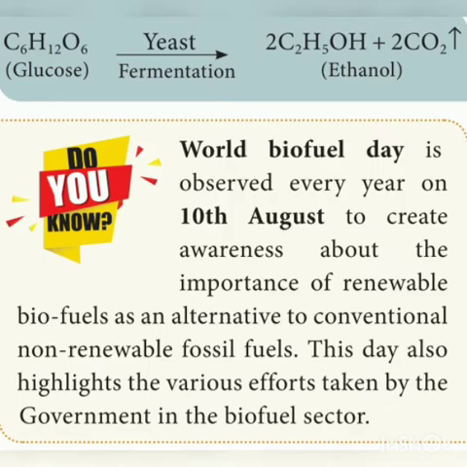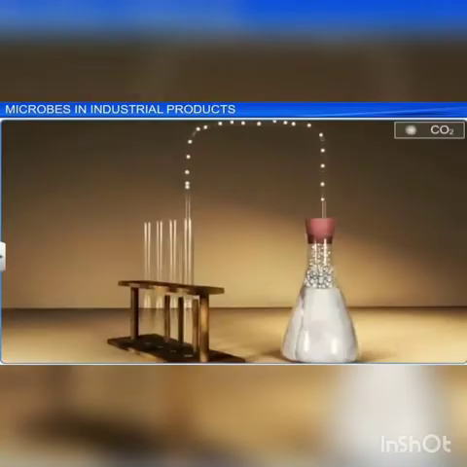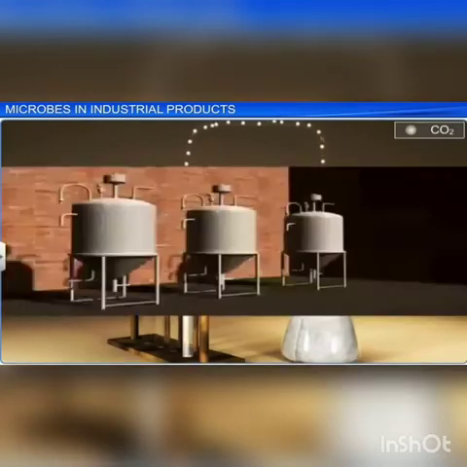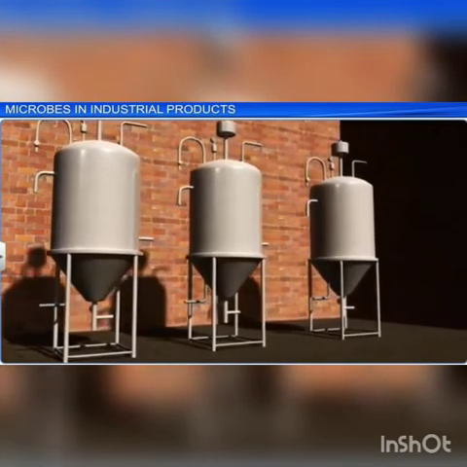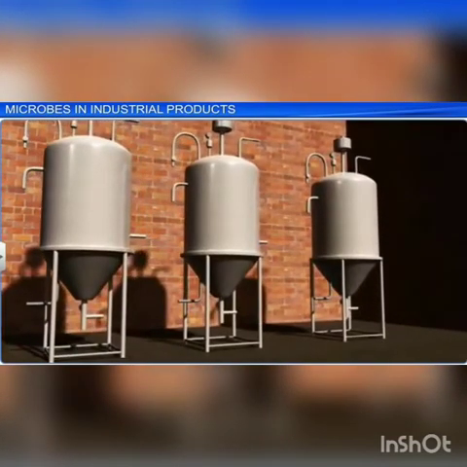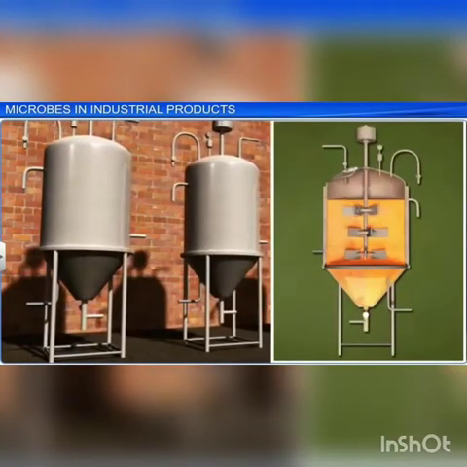Next, what are the chemicals, enzymes and other bioactive molecules produced by these microbes? Microbes are not only used for commercial and industrial production of alcohol, but also for the production of chemicals like organic acids and enzymes.